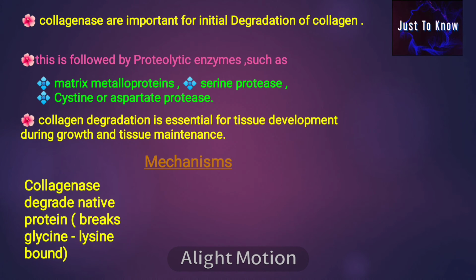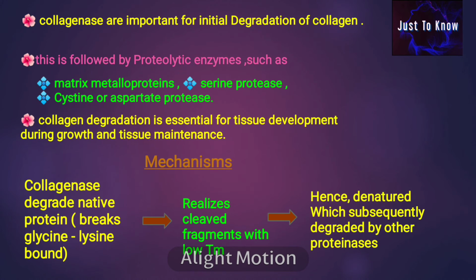Mechanism. Collagenase degrades the native protein, that is, it breaks the glycine-glycine bond, which is followed by the release of cleaved fragments that are unstable at low temperature, hence denatured, which are subsequently degraded by other proteinases.